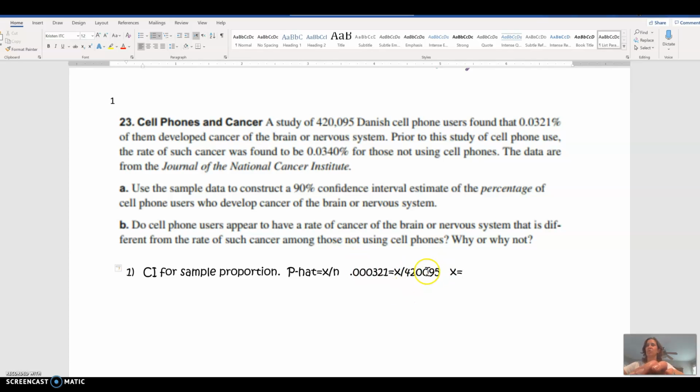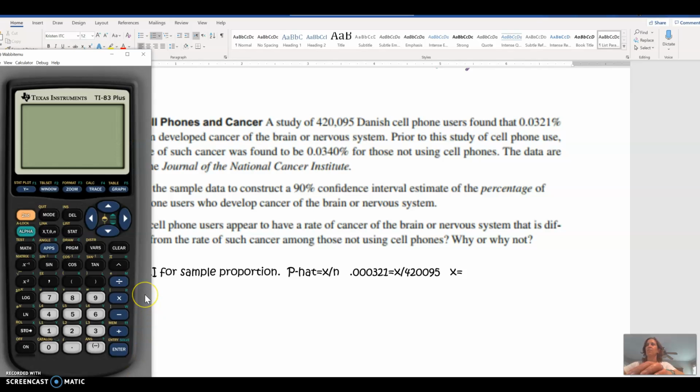So to find that number X, I just multiply both sides of the equation, right? The opposite of division is multiply. I'm going to multiply both sides of the equation by 420,095. So I'm going to take my 0.000321 times 420,095.